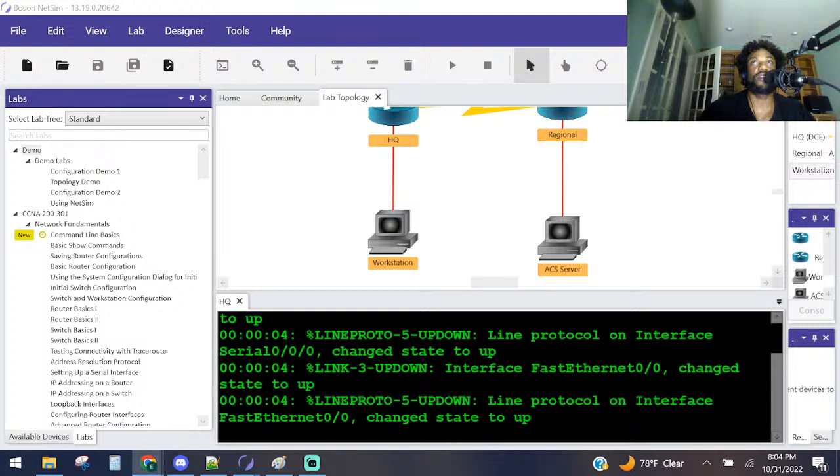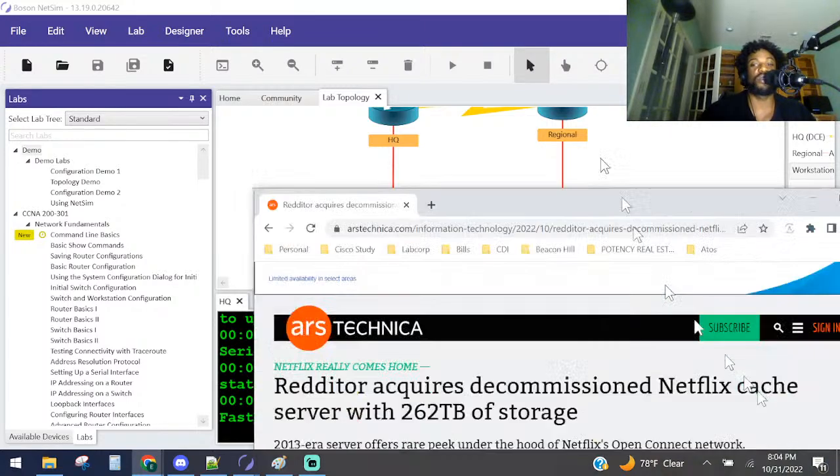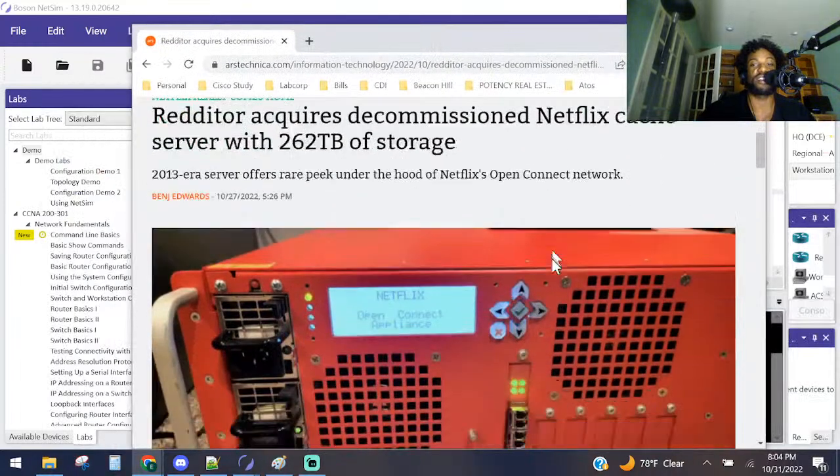While we are waiting for some people to tune in, we have found this article here. A Redditor acquires a decommissioned Netflix cache server with 26 terabytes of storage. Pretty cool, man. Got some internet history right here. This little cache server that this guy was able to acquire.